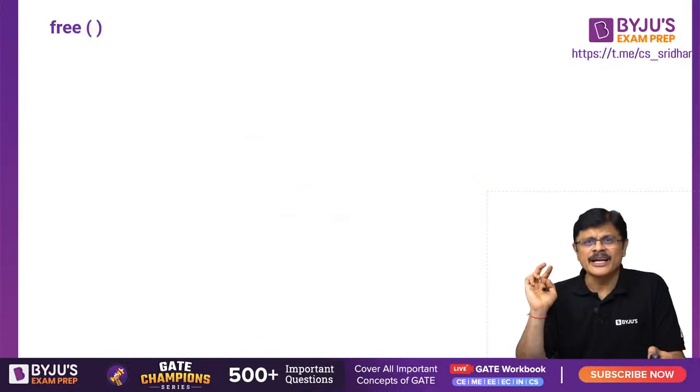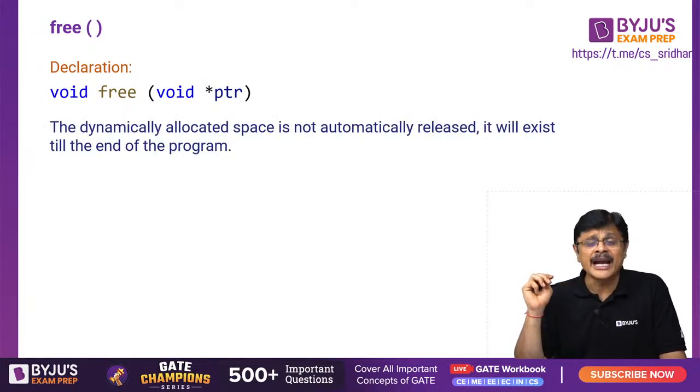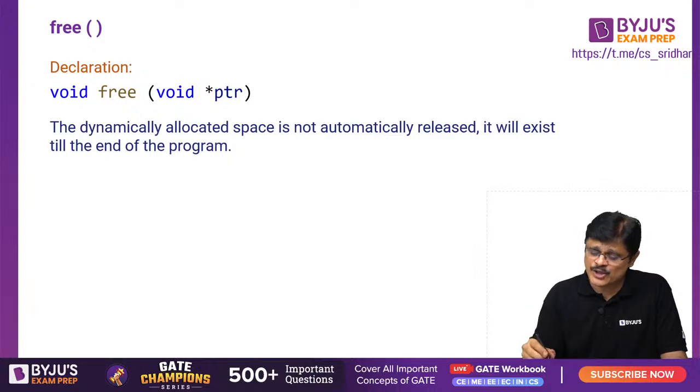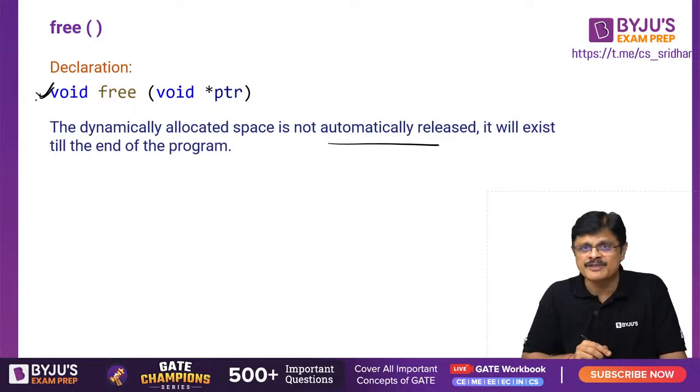Now the final one is the free function. See, the free function is used to free the memory which is allocated by any of the memory allocation functions, my dear friend. The dynamically allocated space is not automatically released. This is your responsibility, and for that we have this free function.